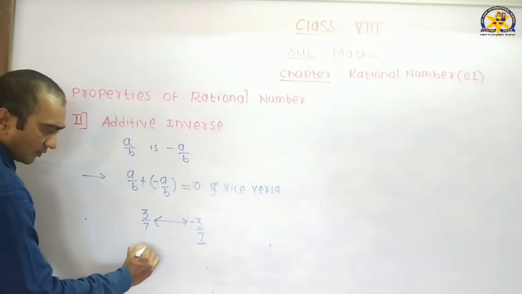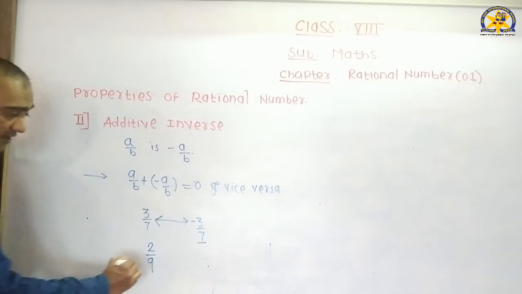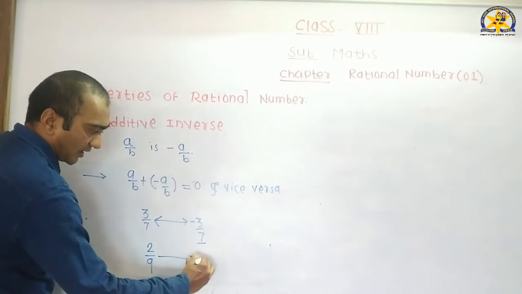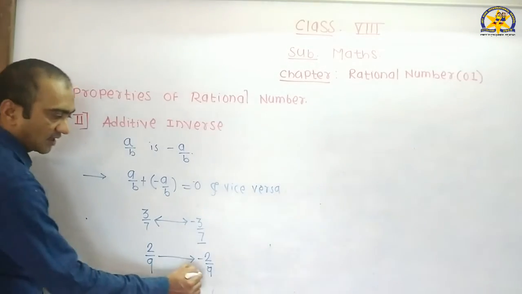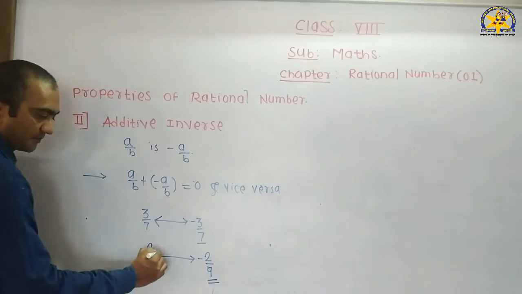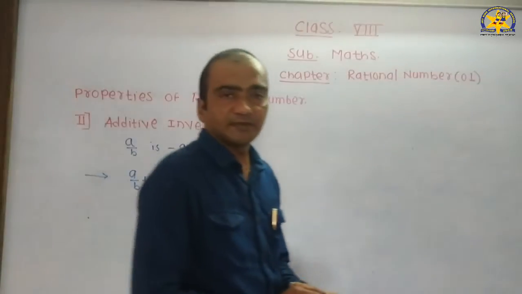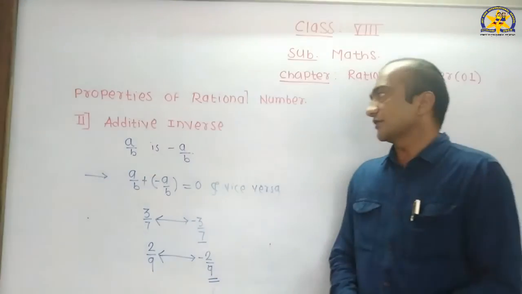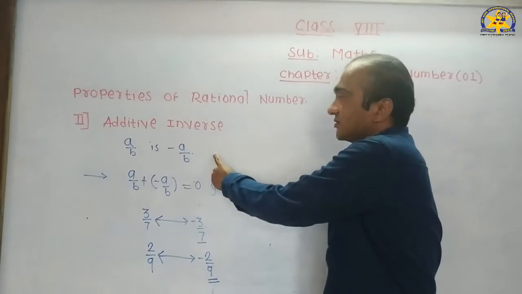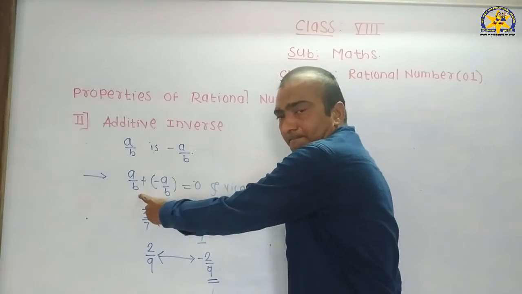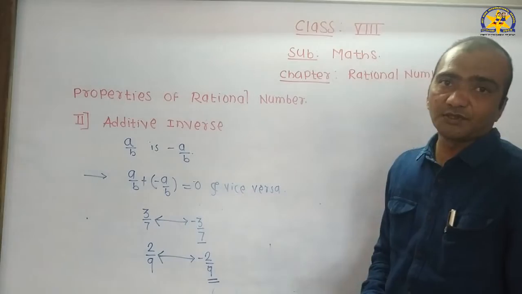You have to tell me what is the additive inverse of 2 by 9? The additive inverse of 2 by 9 is minus 2 by 9 and vice versa. That means the additive inverse of minus 2 by 9 is 2 by 9. What is meant by additive inverse? The additive inverse of rational number a by b is minus a by b, such that a by b plus, in bracket, minus a by b is equal to 0.